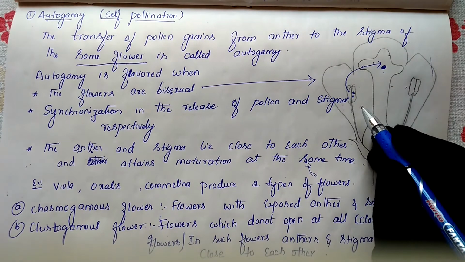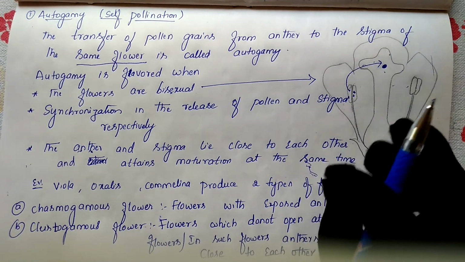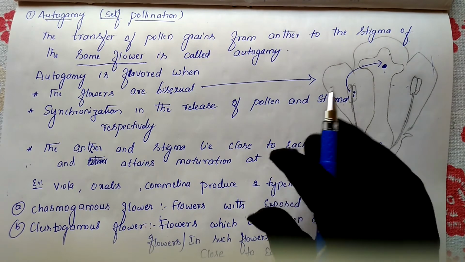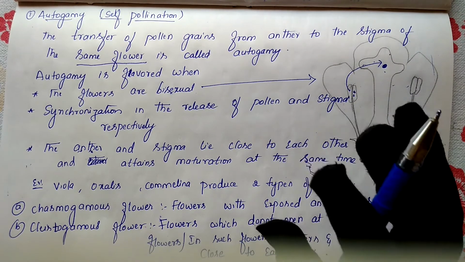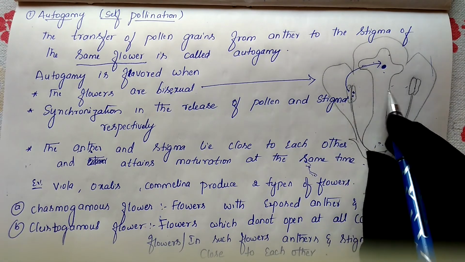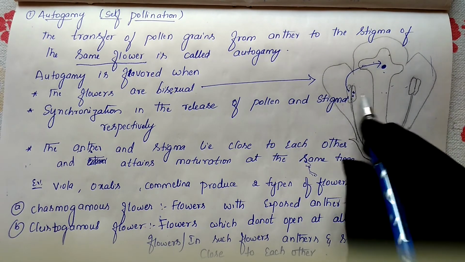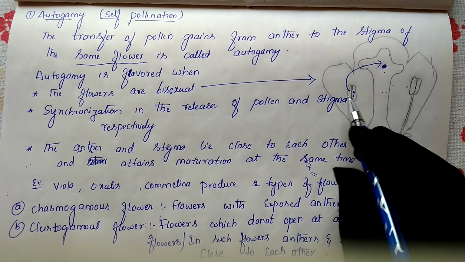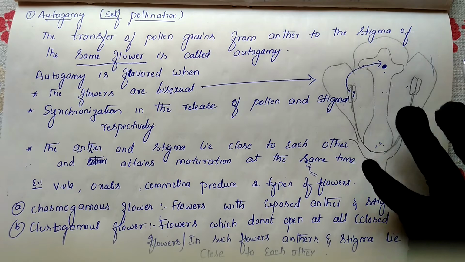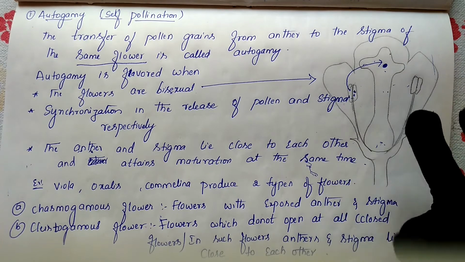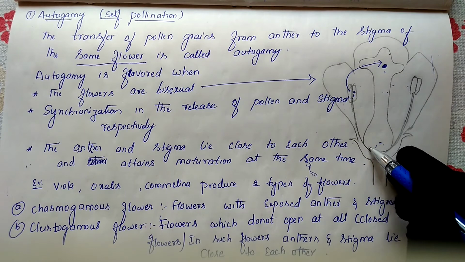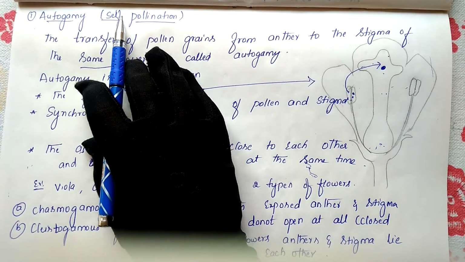So maturation, you know very well, whether it is in plants or in animals, the gametes are released only after maturation. In the flower the anther is present and the stigma is also present, but if the anther matures at one time and the stigma matures at another time, the chance of autogamy is less. If both mature at the same time, there is a chance of autogamy.